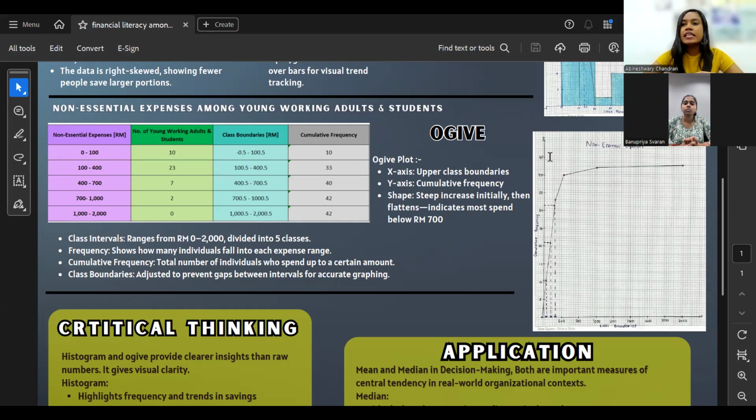As we can see on the graph provided on non-essential expenses, the x-axis is the upper class boundaries and the y-axis is the cumulative frequency. The shape of the graph is a very steep increase initially and then flattens in the last part, which indicates most spending is below 700 ringgit.